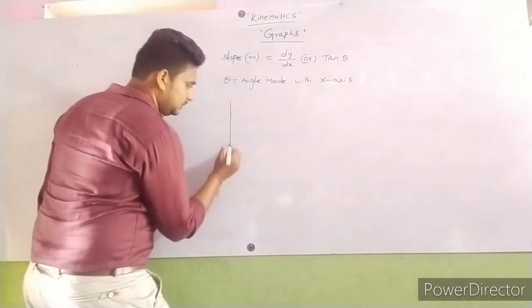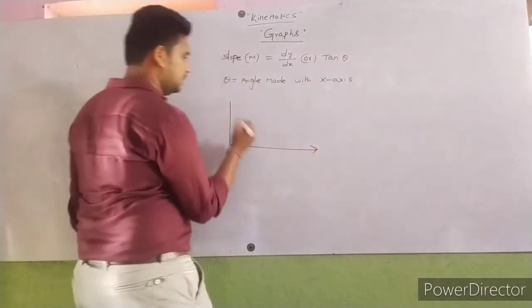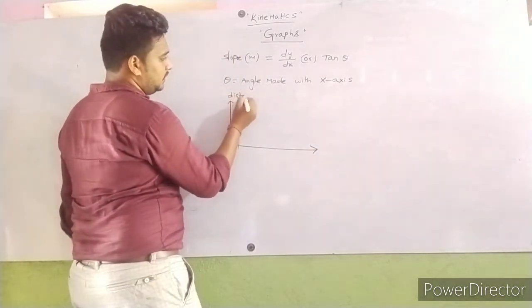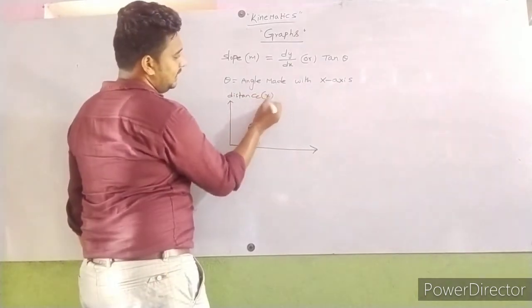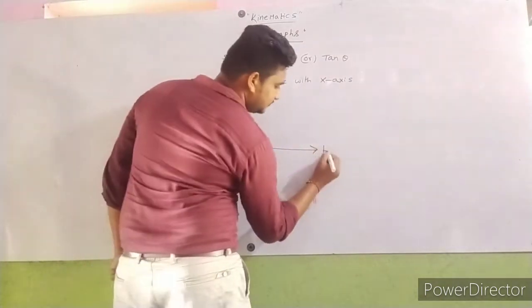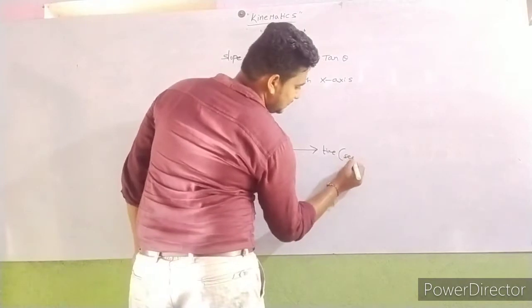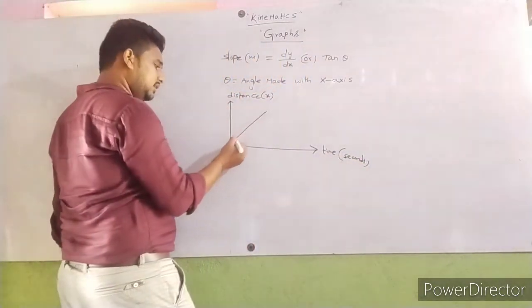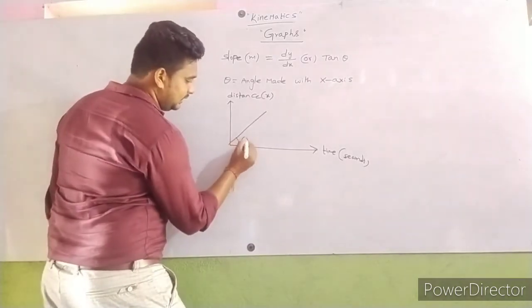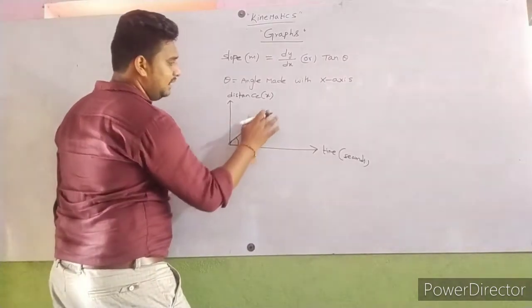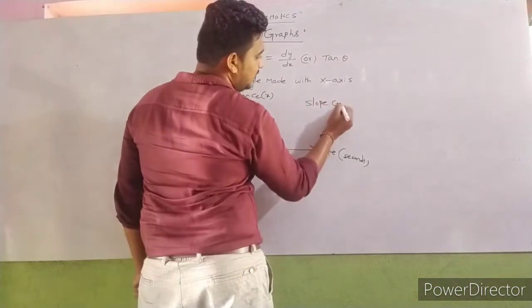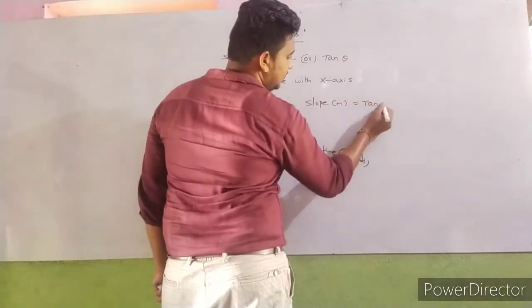So for example, if you take this as distance, indicated x, and this is time in seconds. Okay, so if we consider this is a line, this is theta, the angle made with x-axis, then slope m is equal to tan theta.